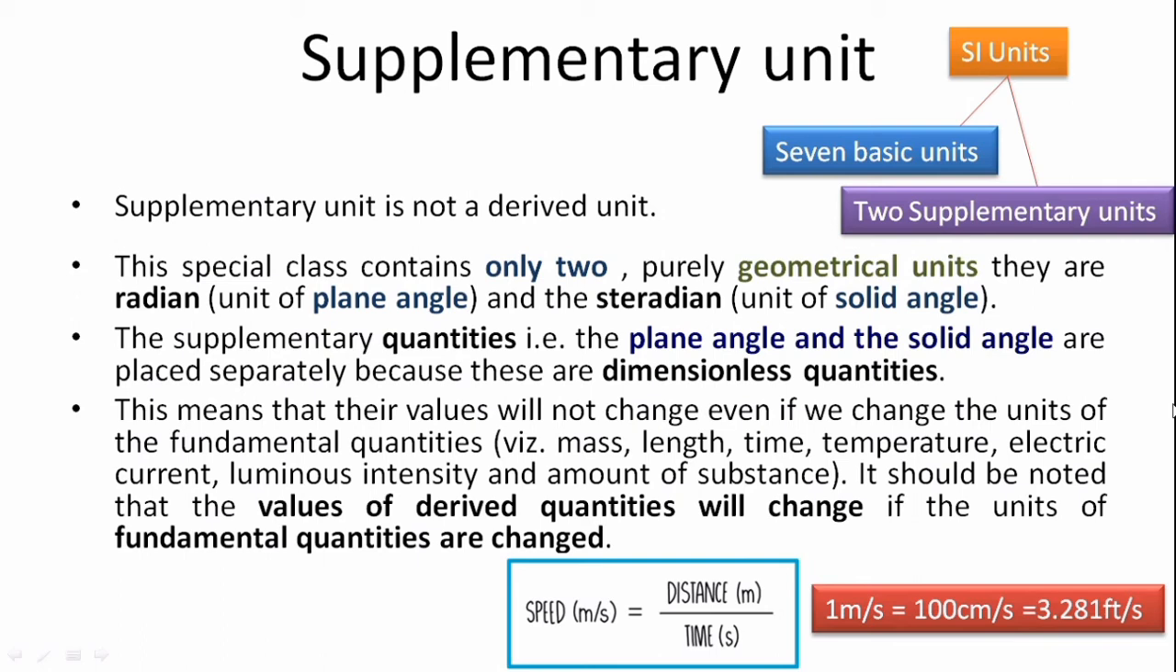Now if I change the unit of distance to centimeter and foot, then we get, for 1 meter per second, speed equal to 100 centimeters per second, which is also equal to 3.281 feet per second.